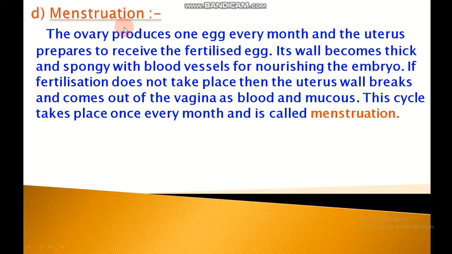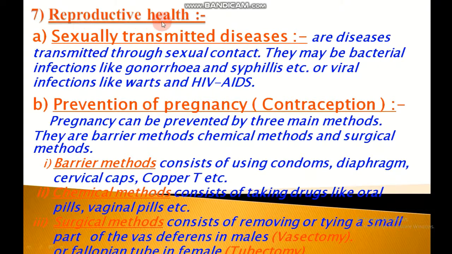Menstruation. The ovary produces one egg every month and the uterus prepares to receive the fertilized egg. Its wall becomes thick and spongy with blood vessels for nourishing the embryo. If fertilization doesn't take place, then the uterus wall breaks and comes out of the vagina as blood and mucus. This cycle takes place once every month and is called menstruation. Next is reproductive health.